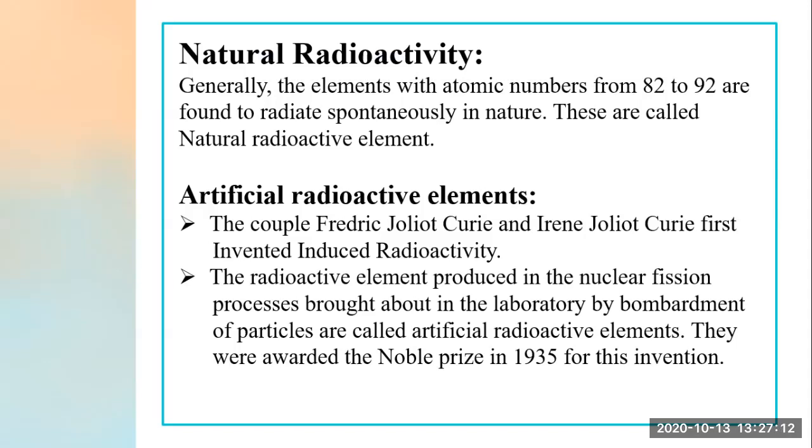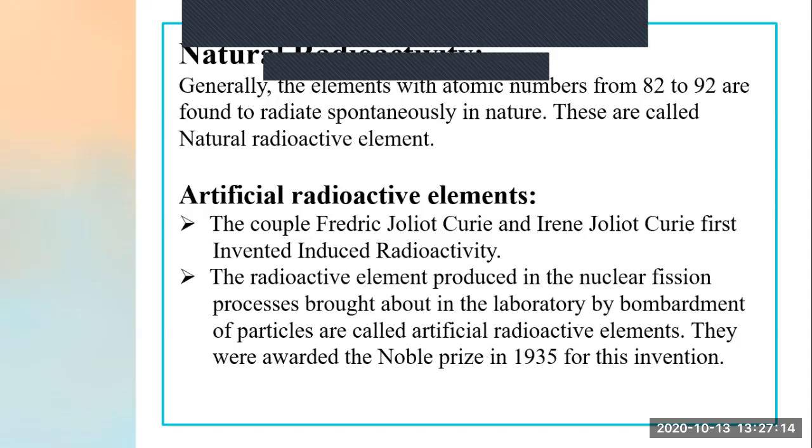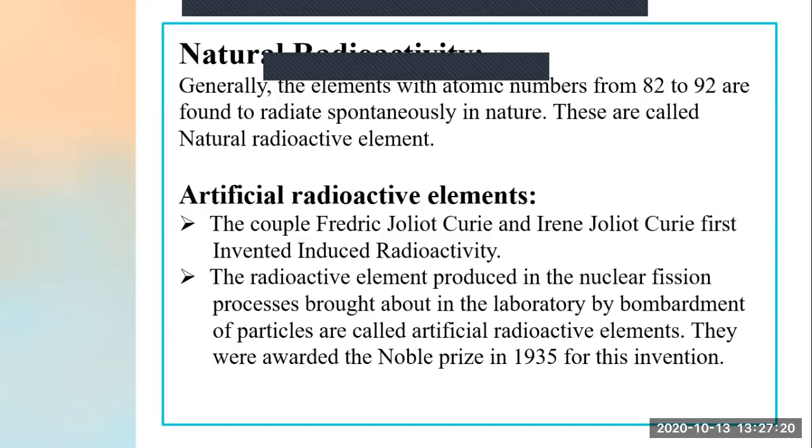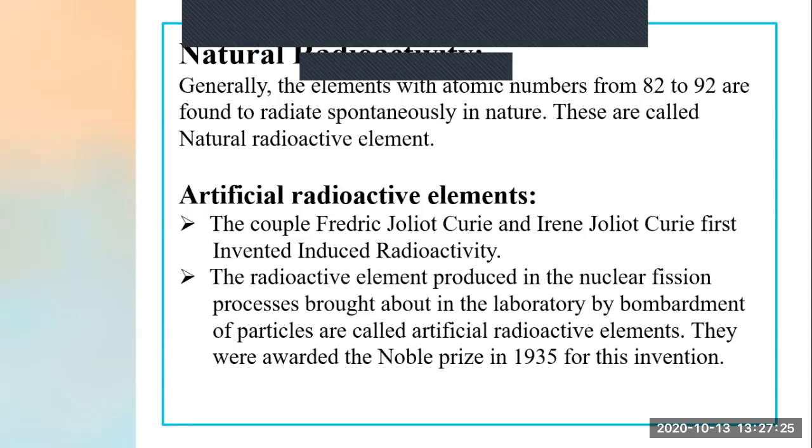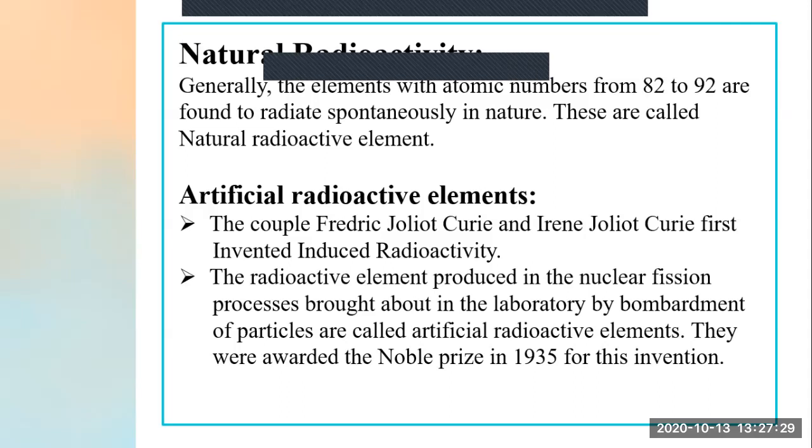Now see what they have invented. The radioactive elements produced in the nuclear fission process brought about in the laboratory by bombardment of particles are called artificial radioactive elements. They were awarded the Nobel Prize in 1935 for this invention.